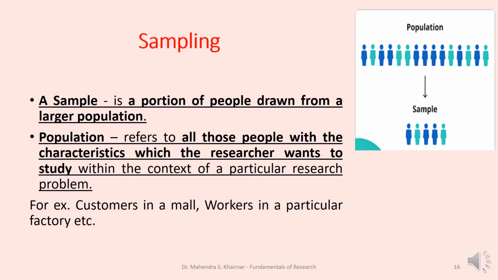Sampling, for example, customers in a mall, that is a super mall, workers in a particular factory or a particular industry. We can conduct research for the benefit of workers or the welfare schemes of the workers, but we cannot conduct an interview of all workers. Then in a representative form we can take certain samples from the population and we can conduct an interview or the questionnaire, and we can collect the data from the sample.